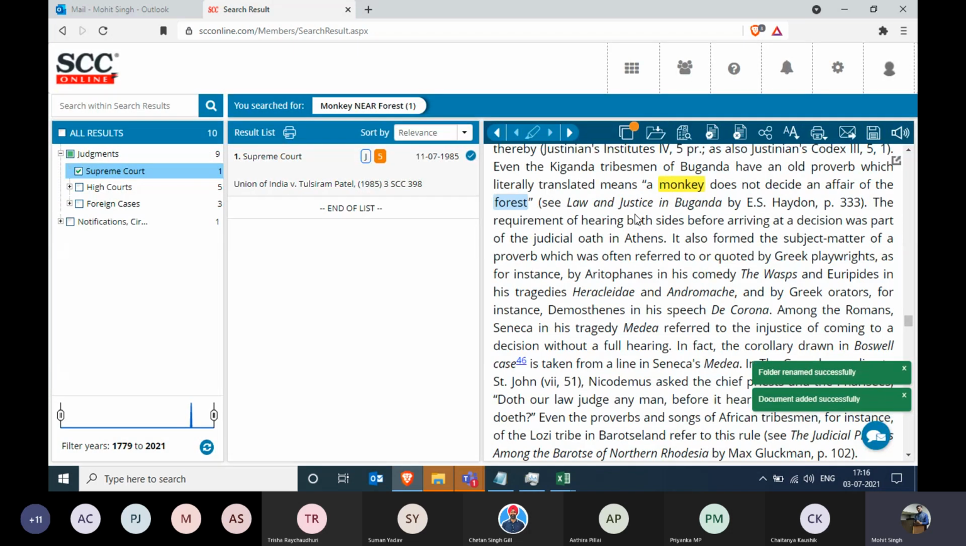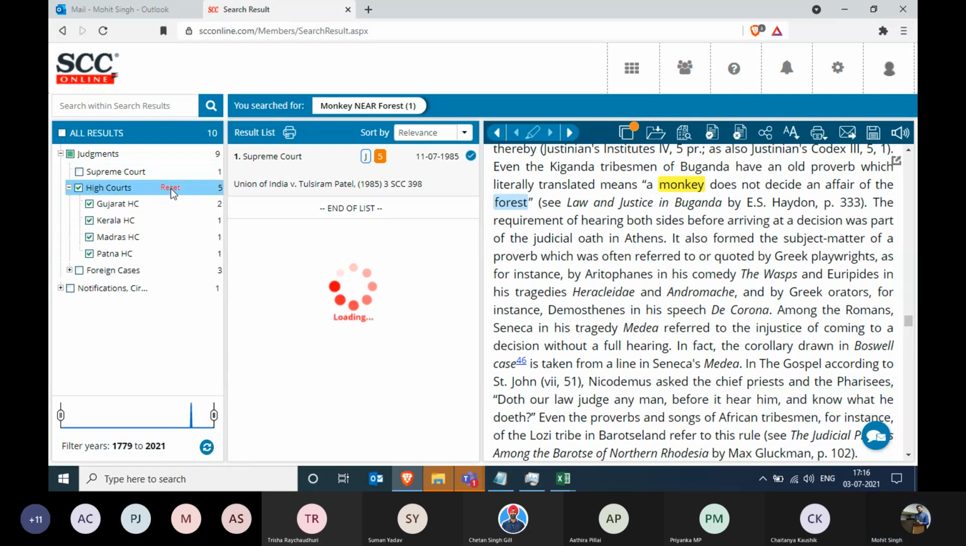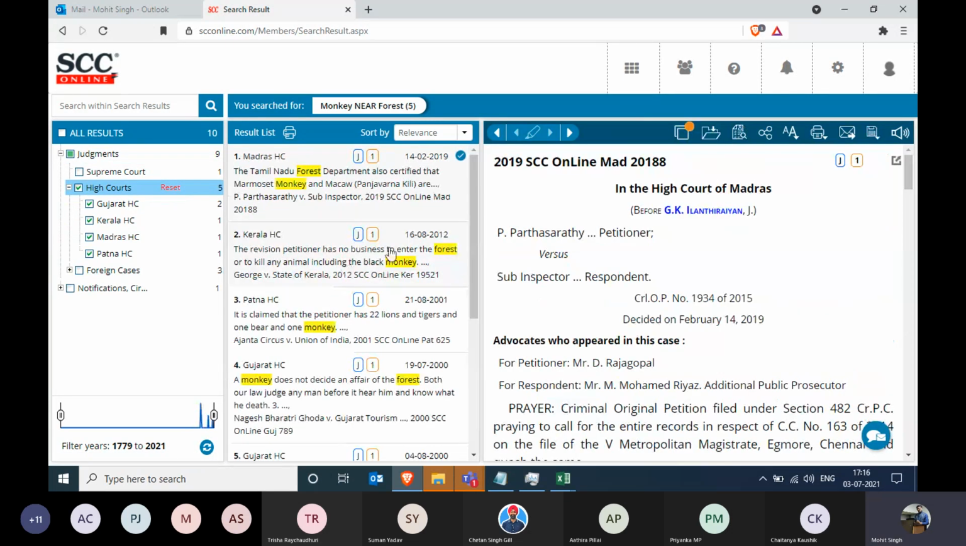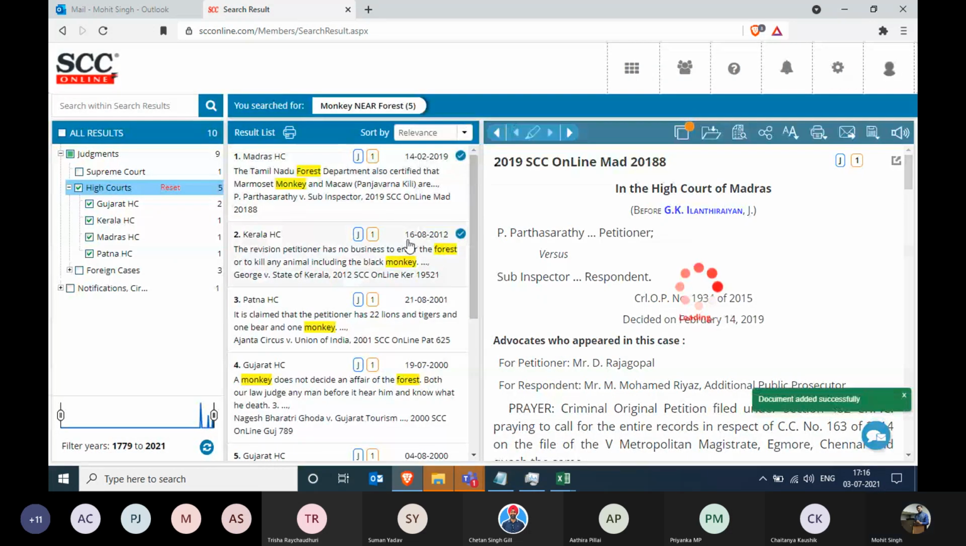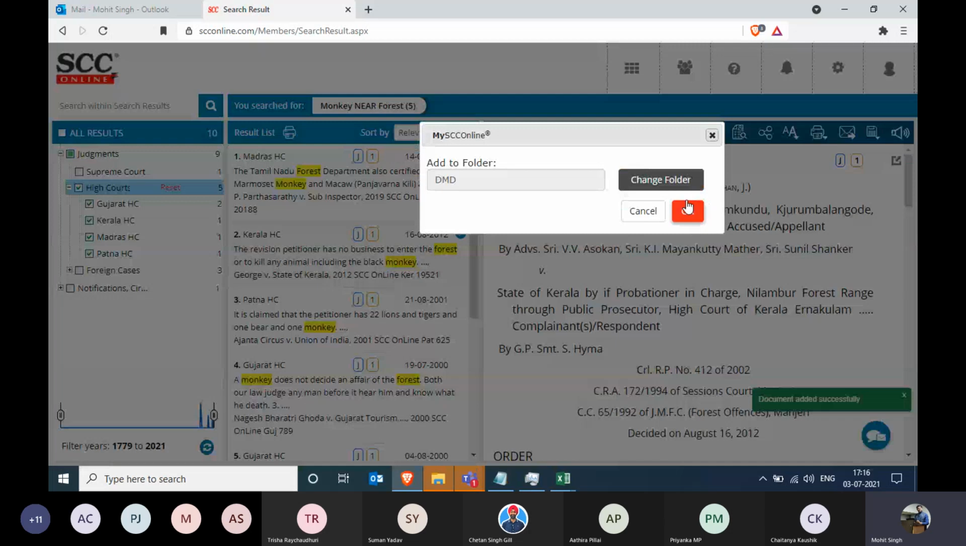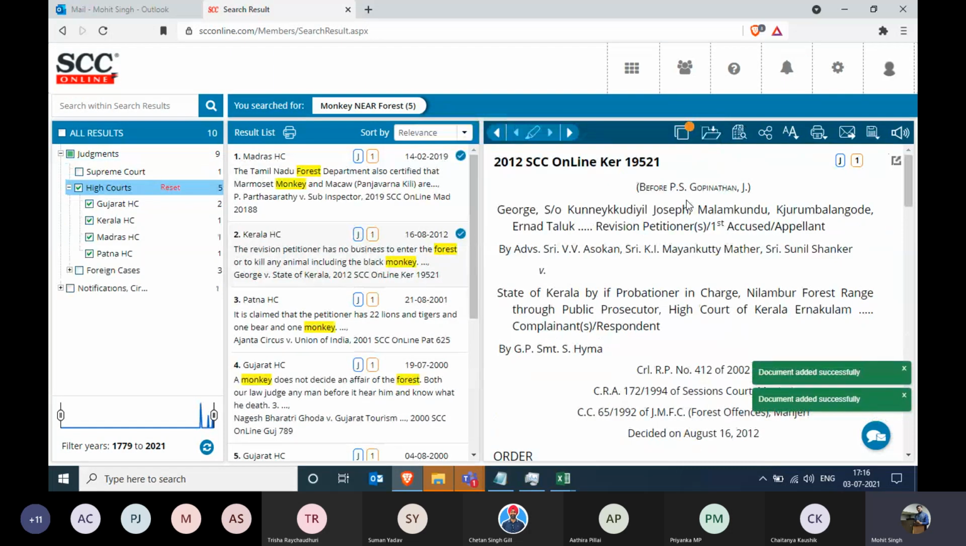Select the folder and click on OK. Now this particular file has been successfully uploaded in that folder. Similarly, I can do this method with the rest of the files. So I'm just taking some high court judgments as well. So again, click on the folder DMD and let's take one more. So now there are 3 judgments which I have uploaded inside of a folder.